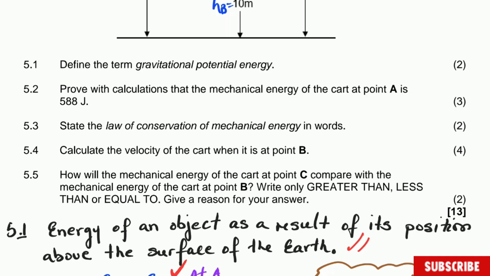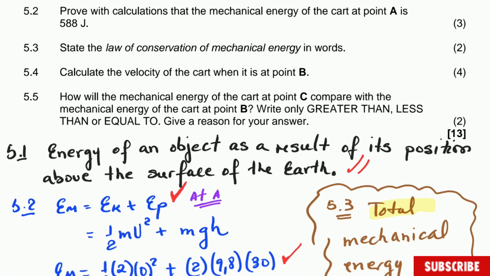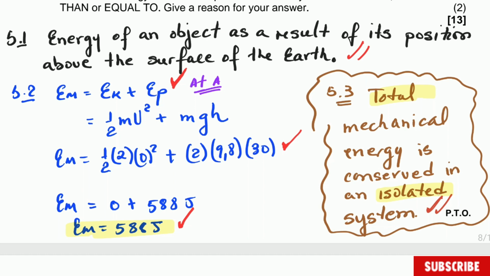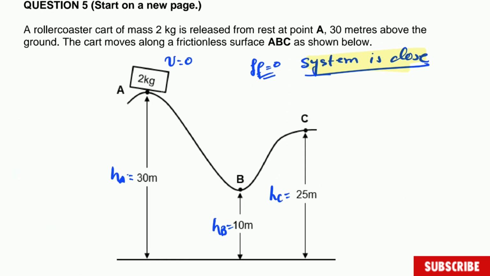And just to finish this question, how will the mechanical energy of the car at point C compare with the mechanical energy of the car at point B? Write down greater than, less than, or equal to. Guys, we go again to 5.3. It is going to be conserved. So all the mechanical energy will be the same. If you come to the picture, the mechanical energy here is equal to 588 joules, the mechanical energy at B is 588 joules, and the mechanical energy at C is 588 joules.